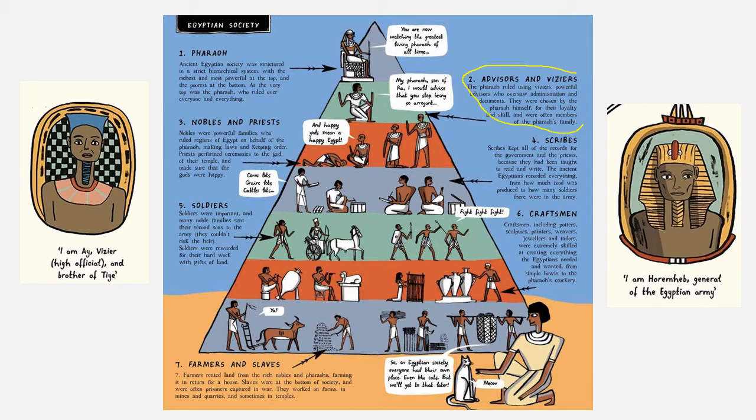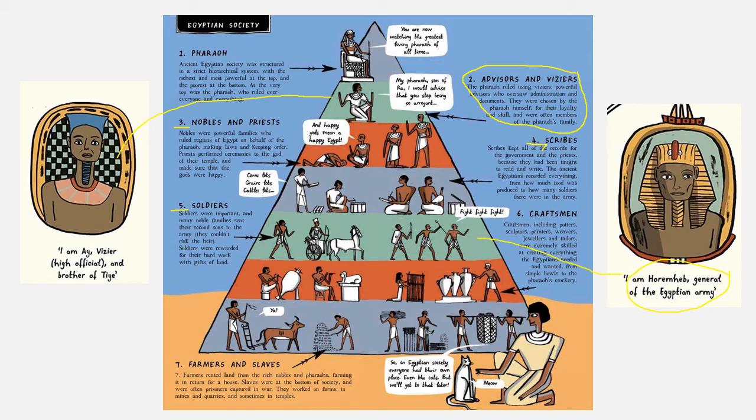Okay, it says the pharaoh ruled using viziers, powerful advisors who oversaw administration and documents. They were chosen by the pharaoh himself for their loyalty and skill and were often members of the pharaoh's family. So that means that Ai is really near the top of the pyramid, very important. Then underneath that we have nobles and priests who looked after the gods and kept them happy, so they were important. Then we have scribes who were writers. They were also seen as really important because the Egyptians liked to write about everything. And then number 4, we can see soldiers.